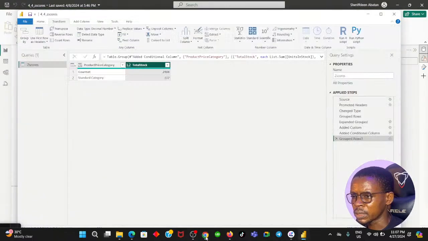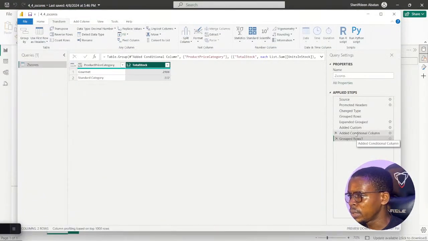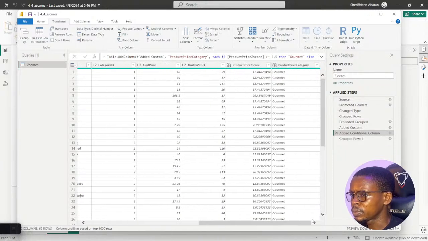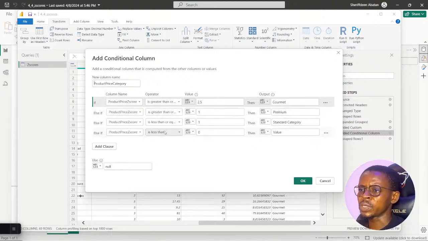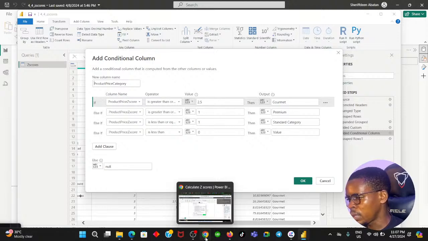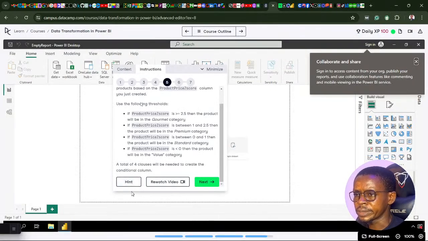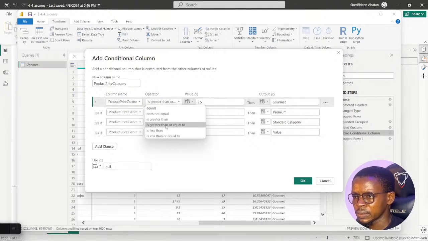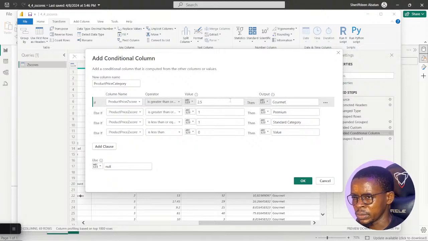Let's give it a shot again. All we have to do is go back to this added custom column. You can just edit it right in here. This is where our mistake is. Let me look at it one last time before I take a hint. If product price score is greater than or equal to 2.5, that should be government.